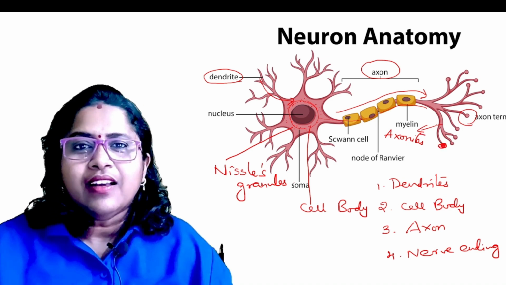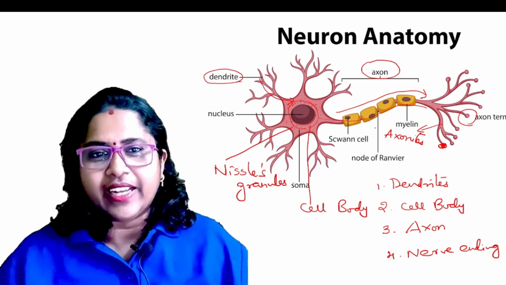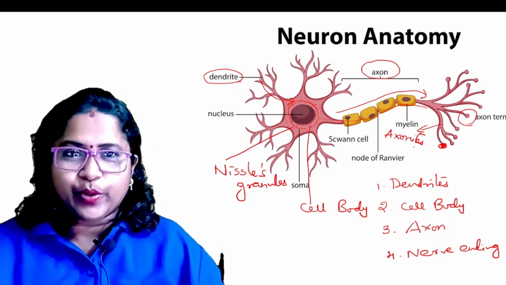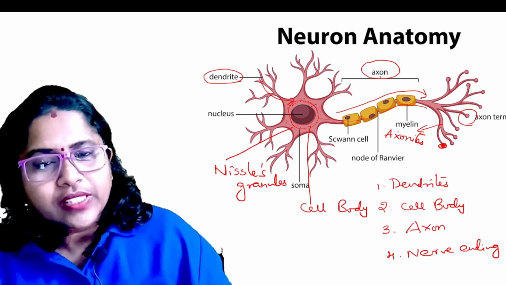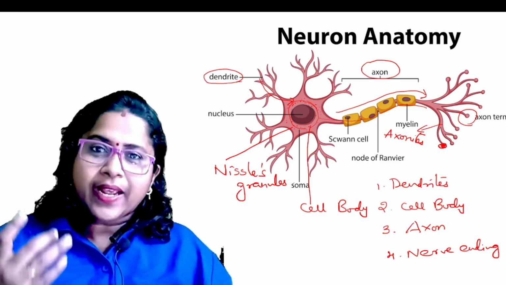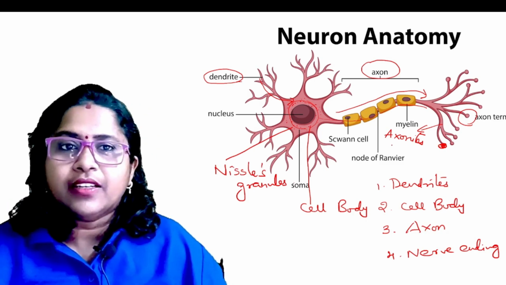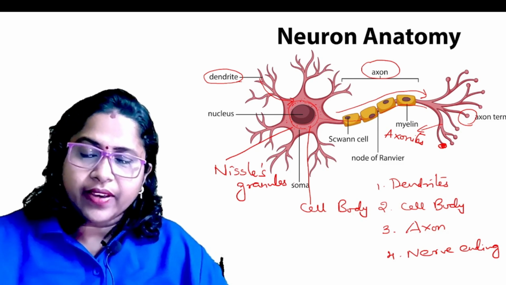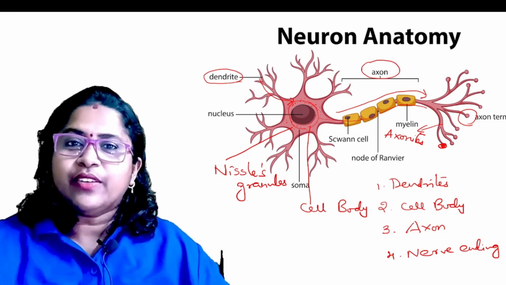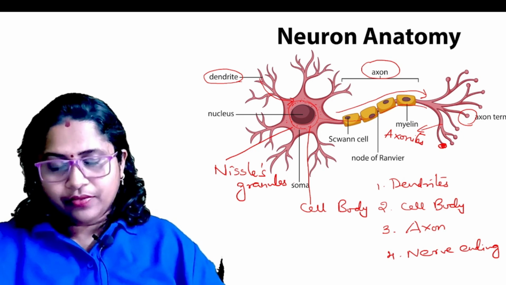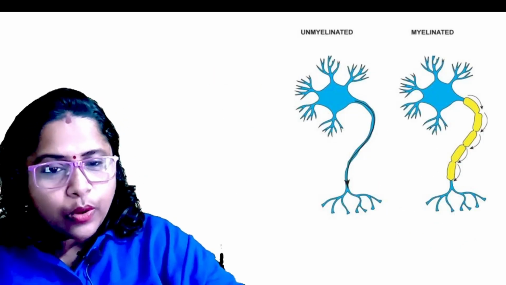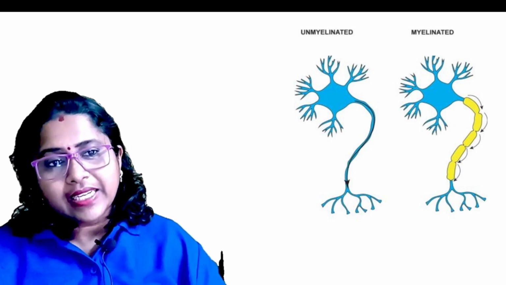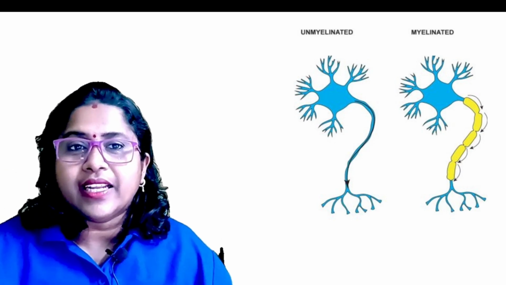This is called the nerve endings. So this is the structure of a typical neuron. Sometimes you will get questions like, draw and explain the structure of a typical neuron. Then you have to draw this figure and write the different parts of the neuron.